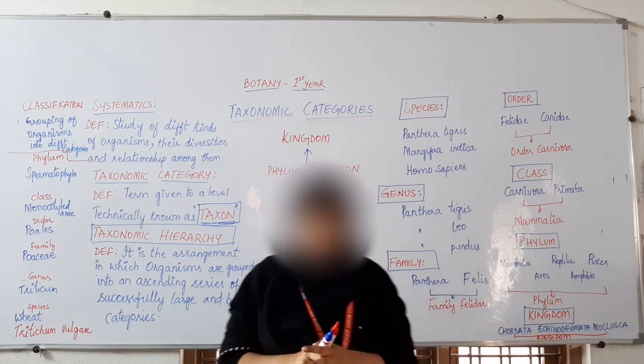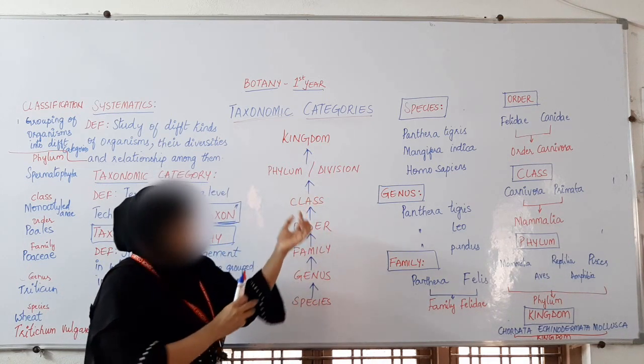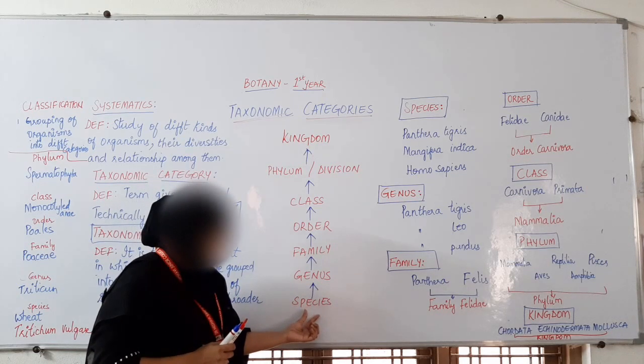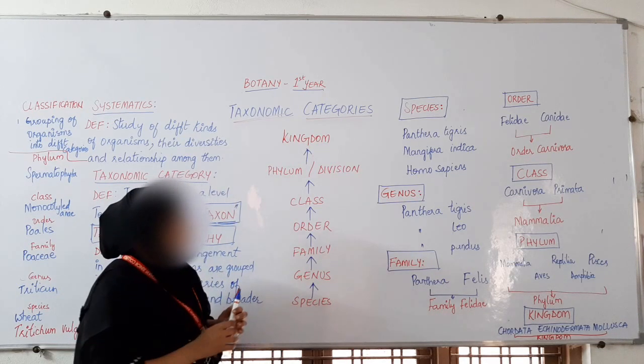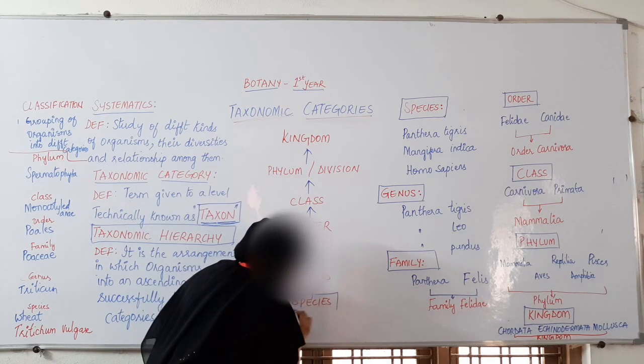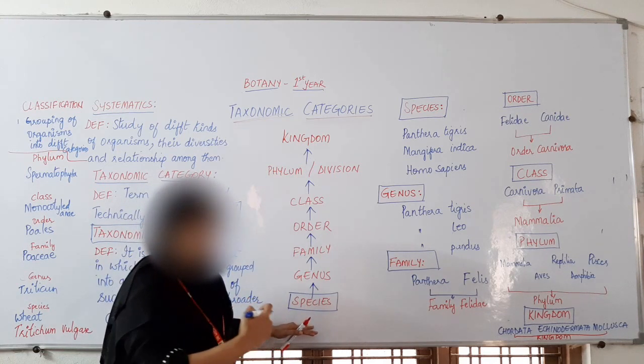Now let us study in detail about these various taxons. The first and the smallest one is the species. So what is a species? We will go from the bottom, from the smaller ones.